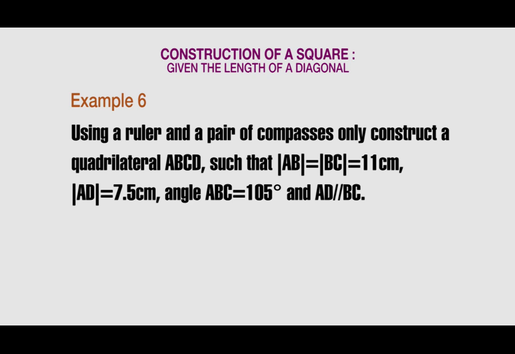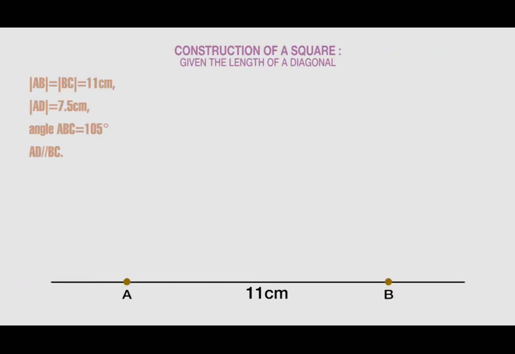Let's take the solution. We will first construct the length AB, which is 11 centimeters apart.